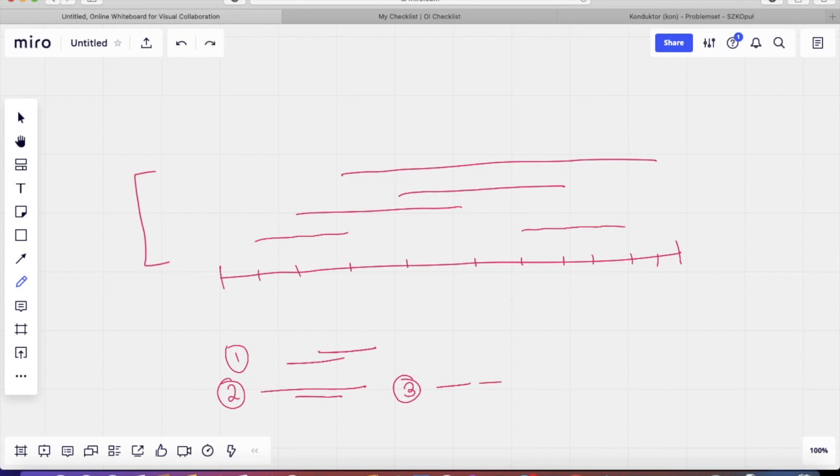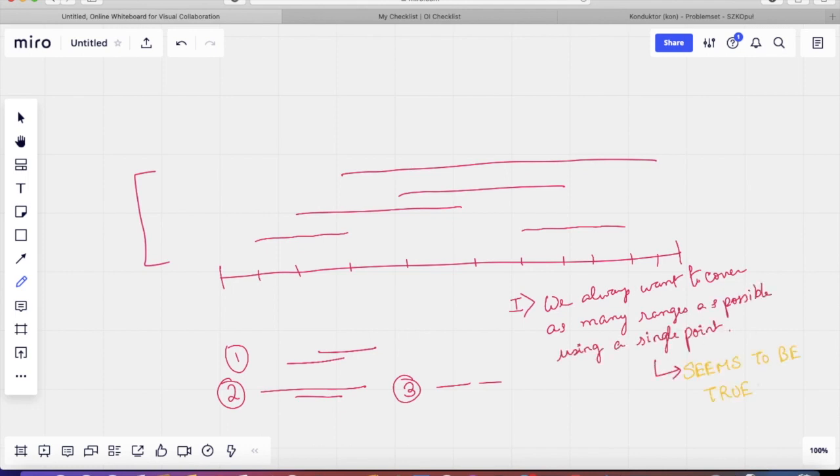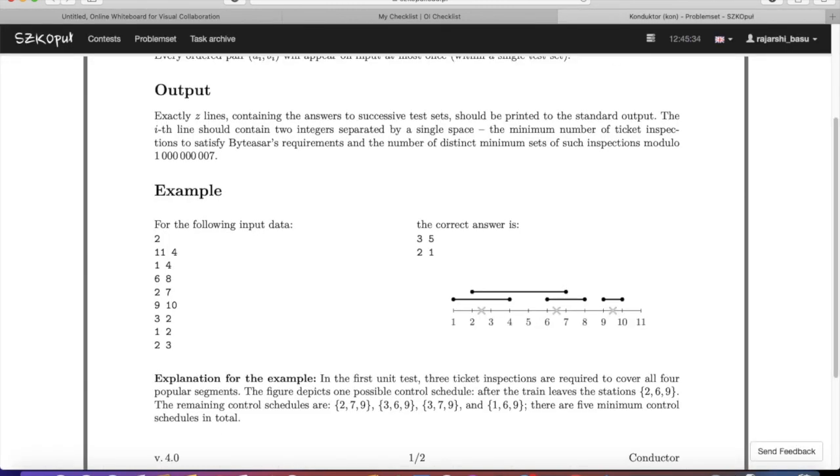So first things first, what is a seemingly normal greedy strategy? We always want to cover as many ranges as possible using a single point. This seems to be true. However, even if we look at the example that is given here, look at this last one. Here we are placing the first point between 1 and 2.